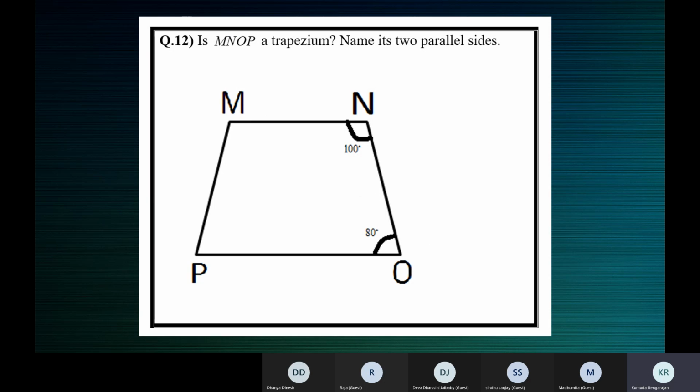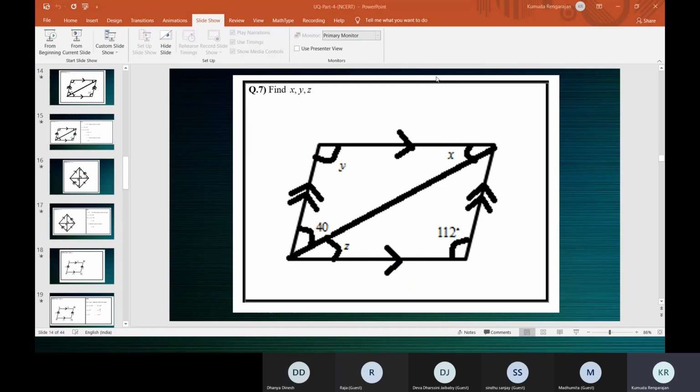What about this? Was any homework given, children? Did I give you any homework in the last class? Ma'am, you told us to draw one diagram and mention the interior angle, corresponding angle, alternate angles, ma'am. Okay, okay. Then let me open that.